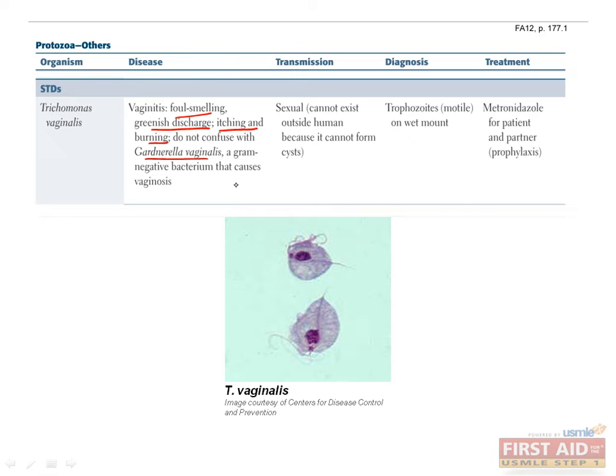It is not, which also differentiates it from Trichomonas, a protozoan that cannot survive outside human hosts because it doesn't form cysts. Diagnose Trichomonas if you see moving trophozoites on a wet mount of the vaginal discharge, which are illustrated here. Both Gardnerella and Trichomonas can be treated with metronidazole.